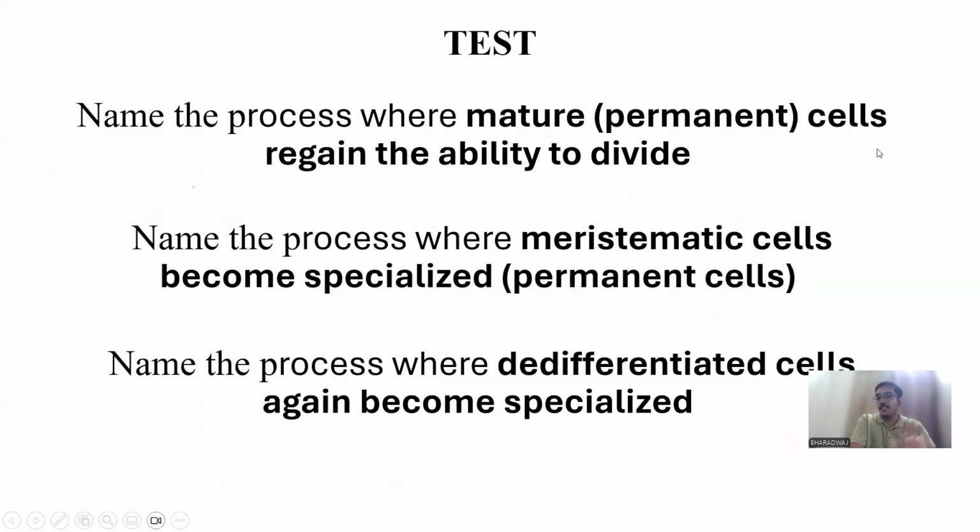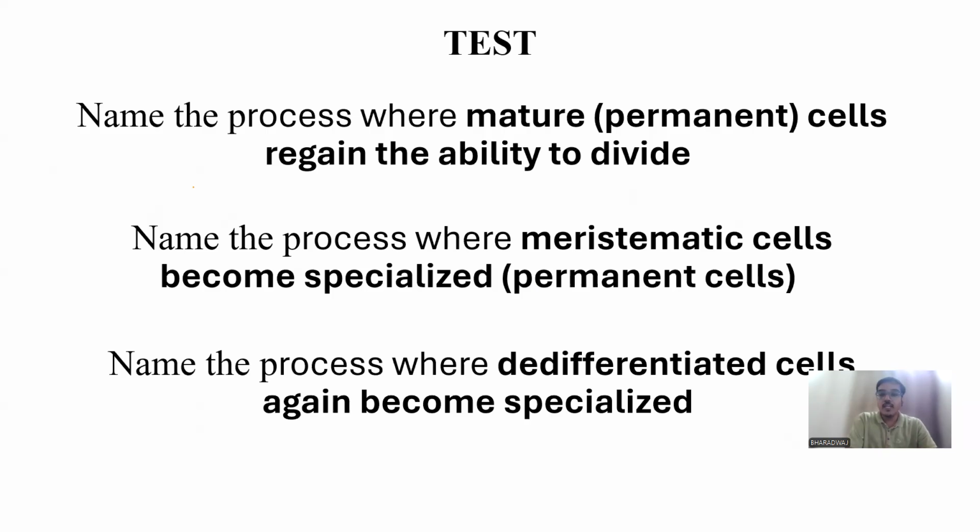Now let's keep a small test. I've given you the three processes and you have to name what it is. You can take your time. The first question: name the process where the mature permanent cells regain the ability to divide. Here I'm talking about mature cells becoming meristematic again. So the answer is de-differentiation.